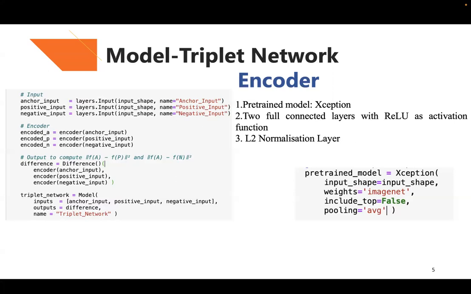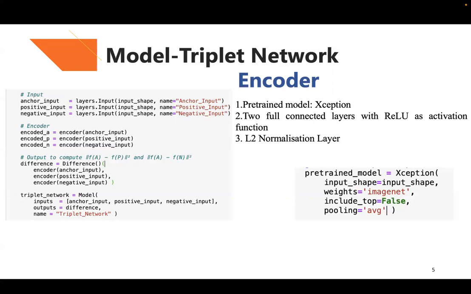And after the pre-trained model Xception, the feature extractor also consists of 2 fully connected layers and 1 L2 normalization layer to normalize the data. Specifically, after the pre-trained model Xception, the next layer I set is a flatten layer, which takes the output of the Xception and flattens it into a 1D array. It's important for the next step in this network.